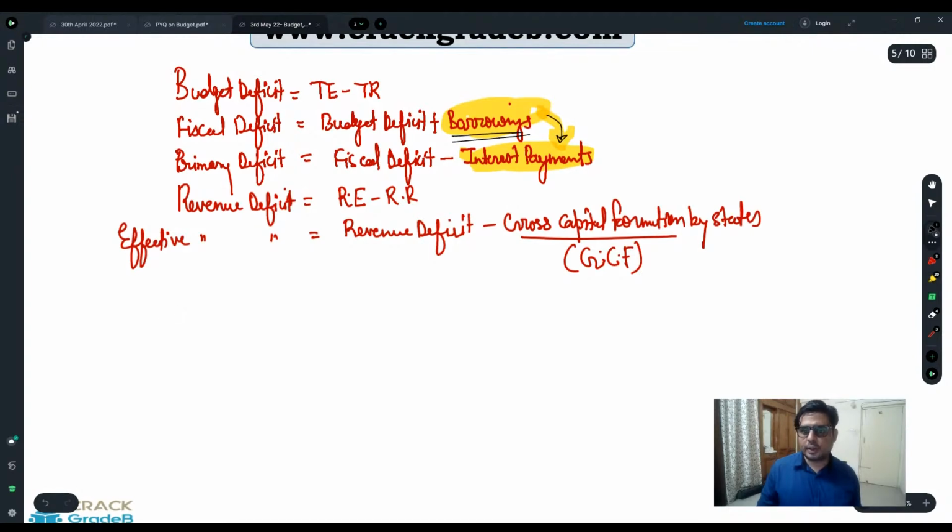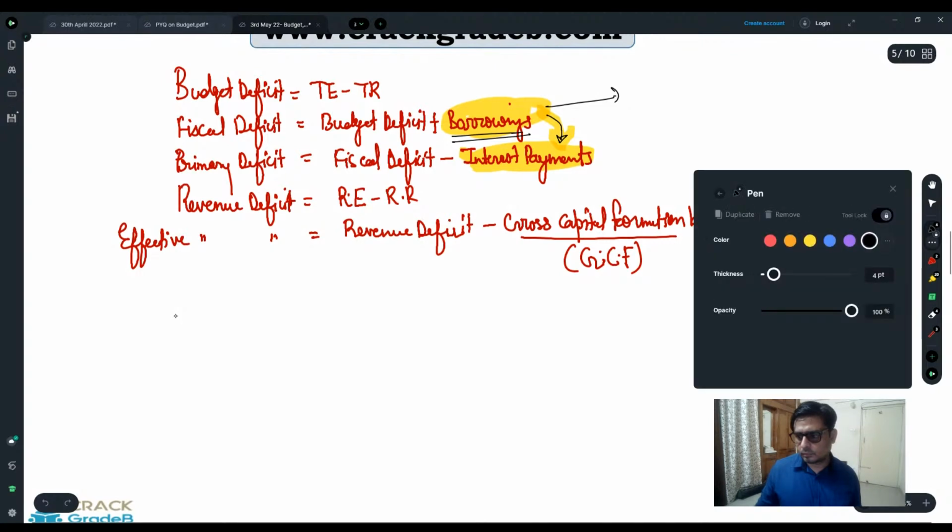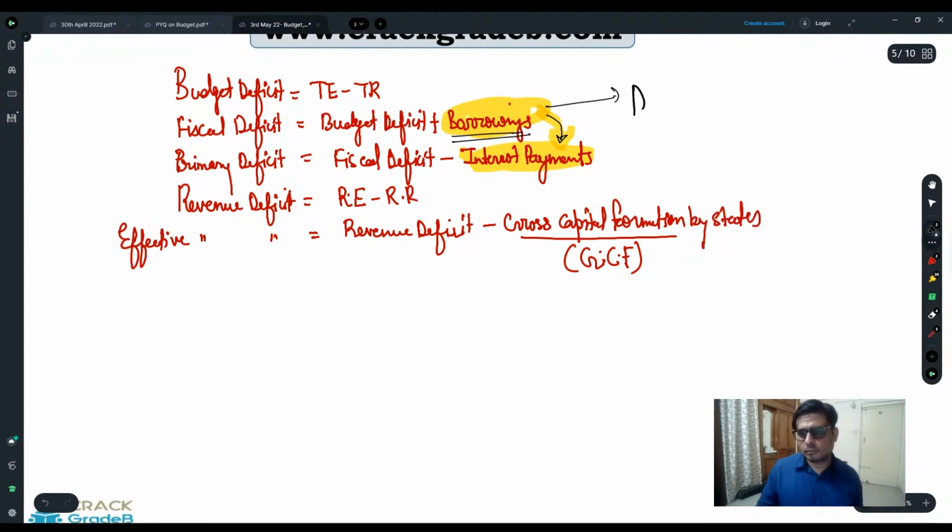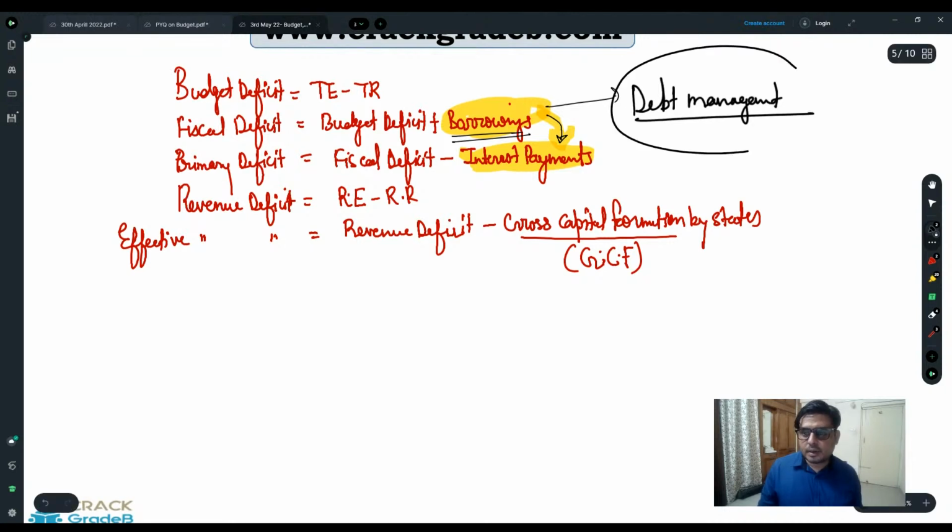So managing the borrowings, or you can say debt management, plays a very crucial role, because debt management is going to define the fiscal deficit, and this fiscal deficit is also going to define what?